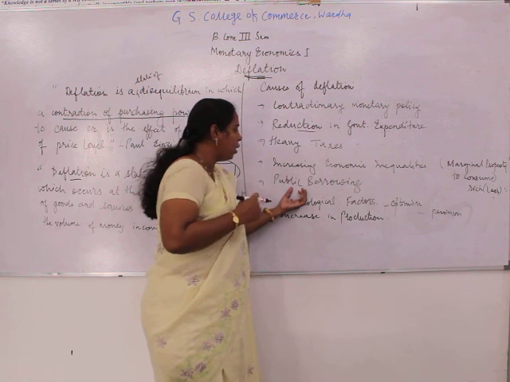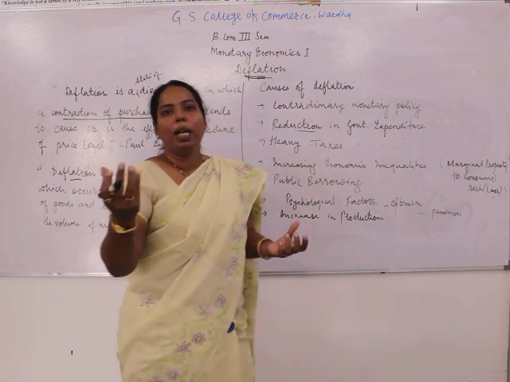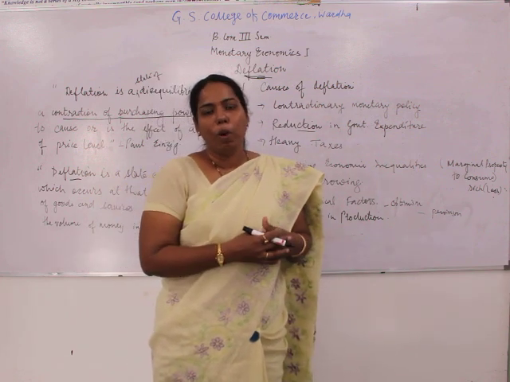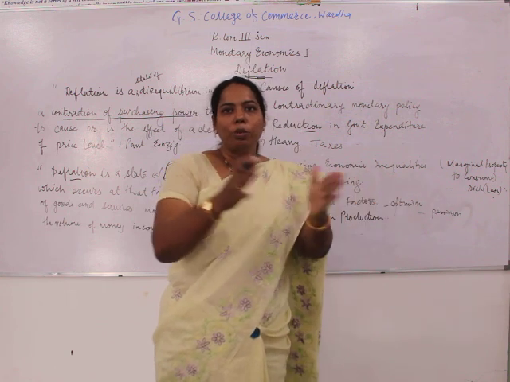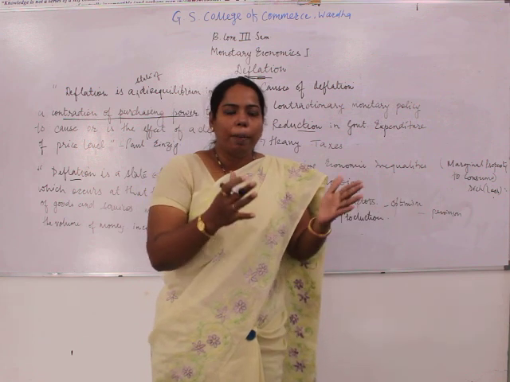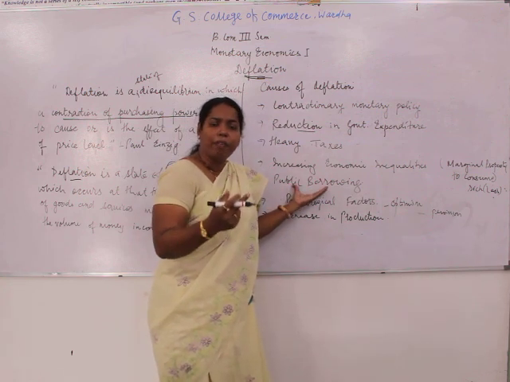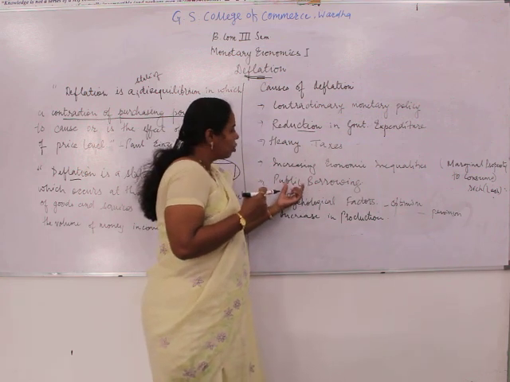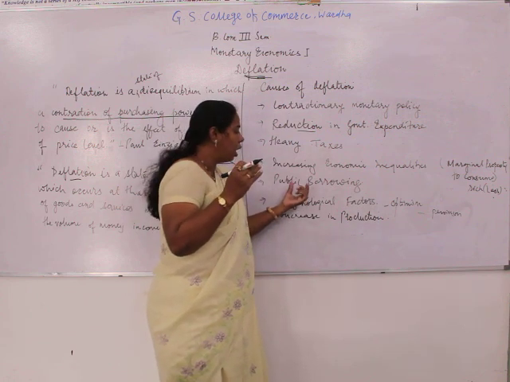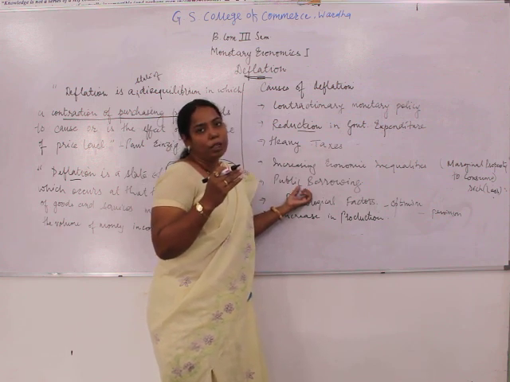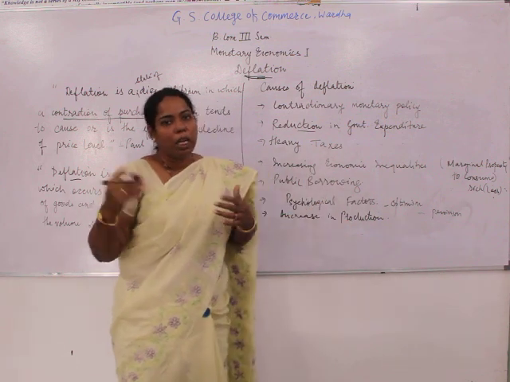The next one is public borrowing or public debts. When the government resorts to borrowing money from the public, the money is transferred from the people to the government. Now the people will have less money, and it will have an effect on their demand pattern. So increased public borrowing also causes lesser demand of the individual, because the money is diverting from the individual to the government.